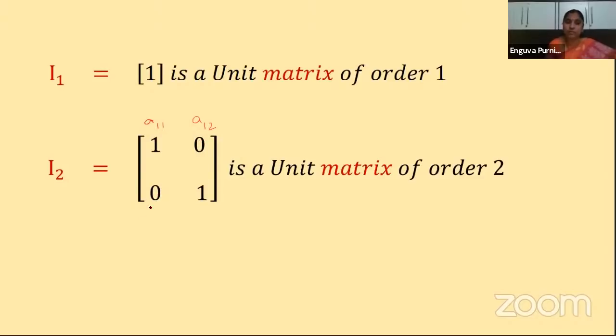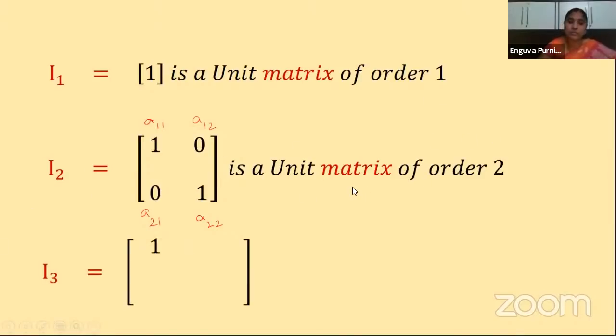And what is the position of this element? A21. Here also, i is 2 and j is 1, so i is not equal to j, and there we should have 0. And what about the position of this element? A22. Here i is equal to 2 and j is equal to 2, so when i is equal to j, there we have 1. Wherever the values of i and j are equal, you should have 1 and the remaining elements should be zeros. Such a matrix is called a unit matrix. This is a unit matrix of order 2.